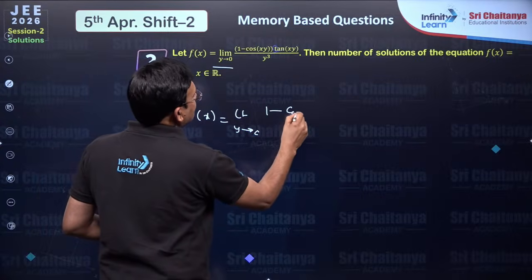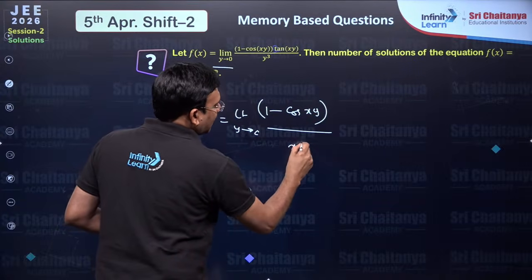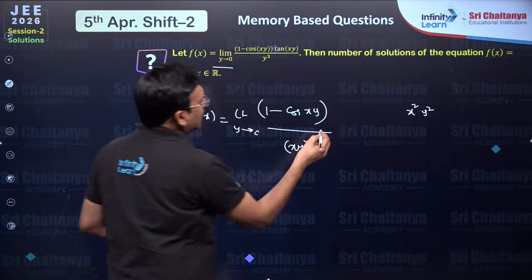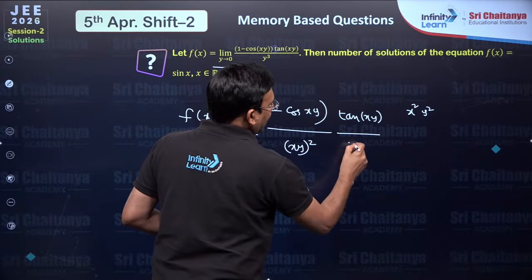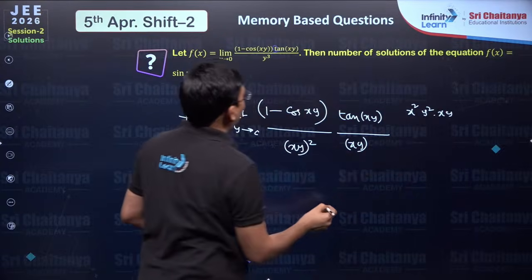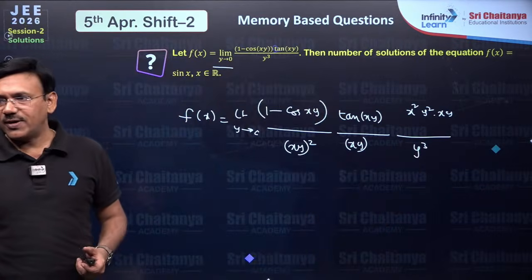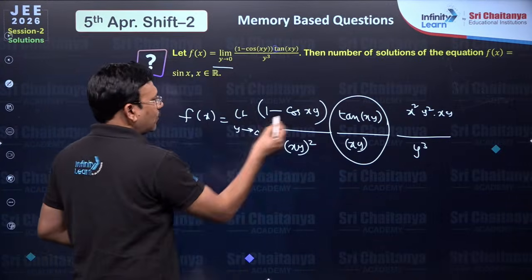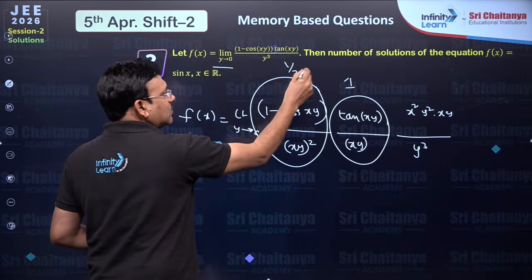You see 1 minus cos of xy, like 1 minus cos theta, you just multiply and divide with theta square. So you write x square y square here. Tan of xy is there, so you just multiply and divide with xy, and so here also you will get one more xy, and already y cube is here. If you just rearrange the terms of limits here, so tan theta by theta at theta tends to 0 will become 1. 1 minus cos theta by theta square is the standard limit, which is 1 by 2.